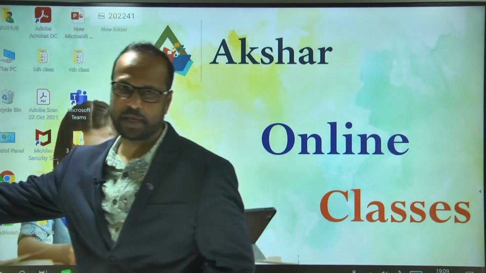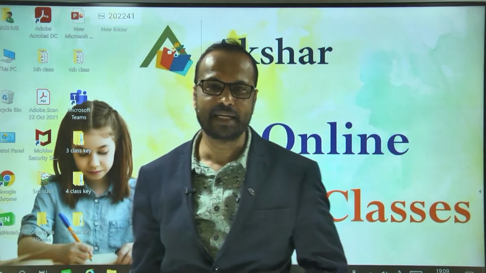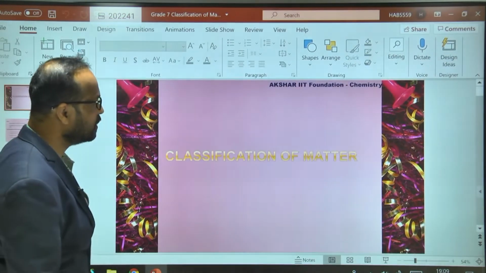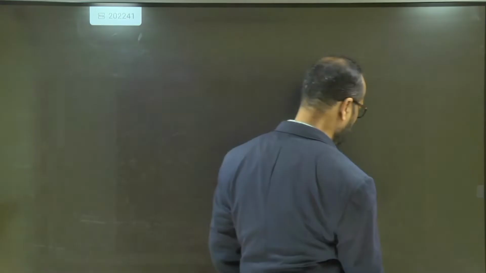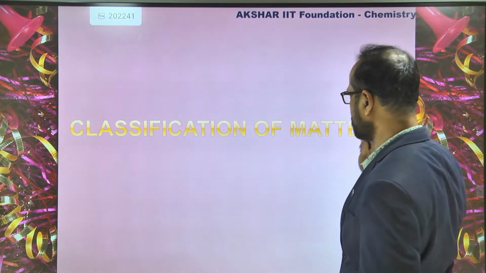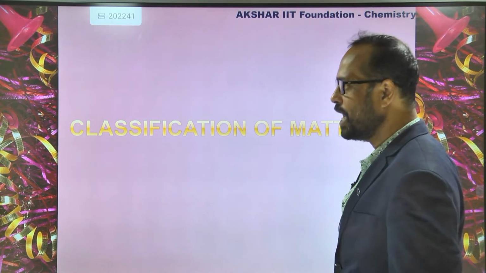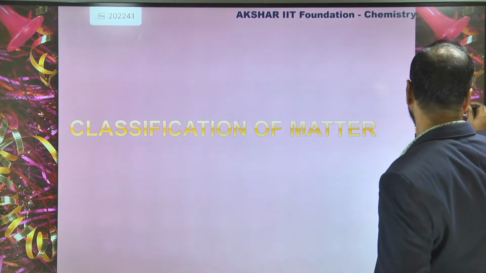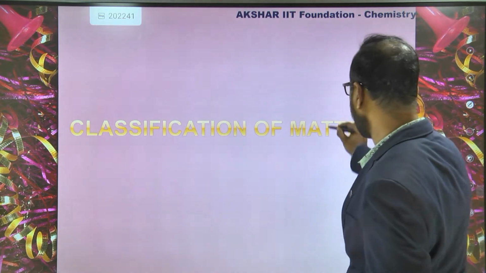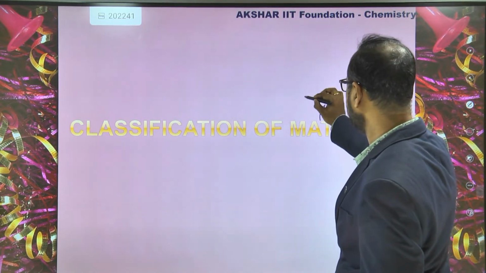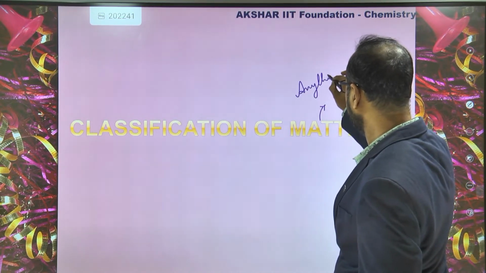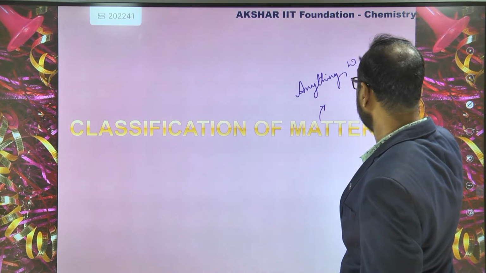So today's topic is matter and its classification. Just now we discussed matter. Matter means anything which has a mass and occupies space.